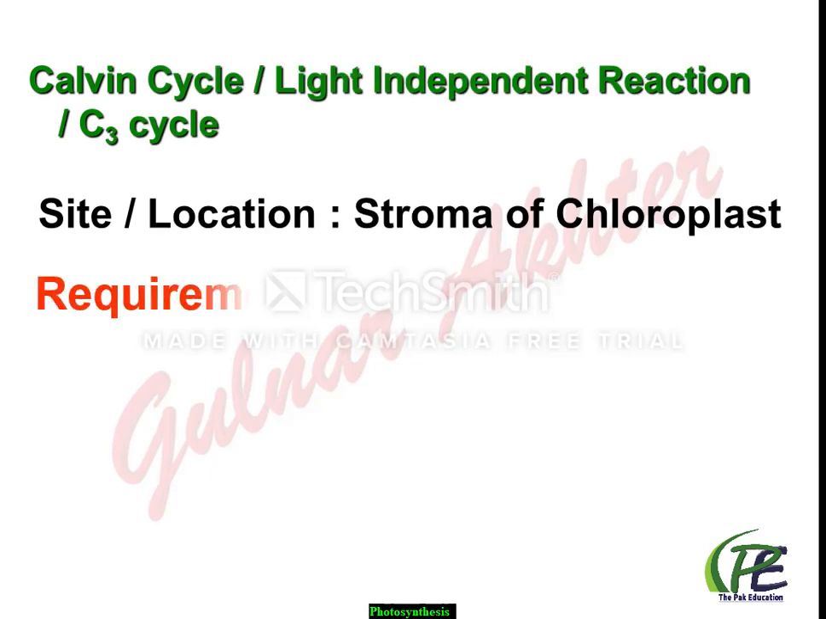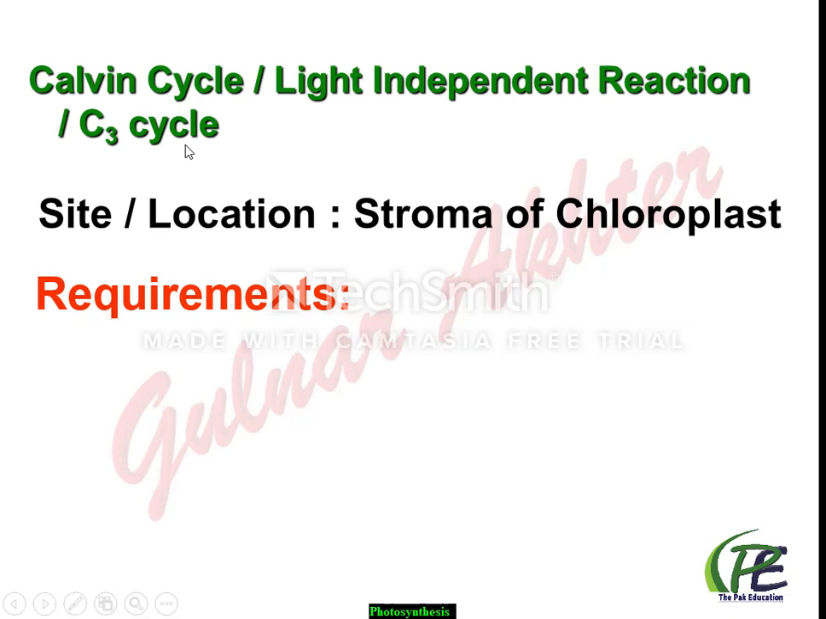Now start the second stage of the photosynthesis, that is the dark reaction or Calvin cycle or C3 cycle, or we can say light independent reaction. Why it is called Calvin cycle? Because first time the cyclic process introduced by the Calvin. And why it is called the C3 cycle? Because here first compound synthesized having 3 carbon.